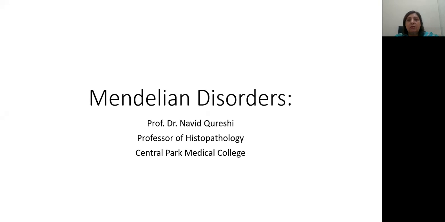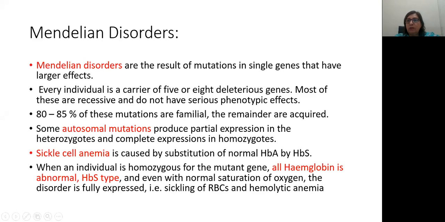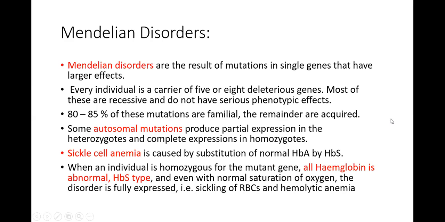Mendelian disorders, as I've told you, are those disorders, single gene disorder with larger effects. I hope you remember that. So in Mendelian disorders, it can be autosomal dominant, it can be autosomal recessive, or it can be X-linked disorders. Mendelian disorders are the result of mutations in single genes that have larger effects. I told you this as well yesterday. So any gene disorder when there is single gene disorder but the effect produced is larger, they are known as